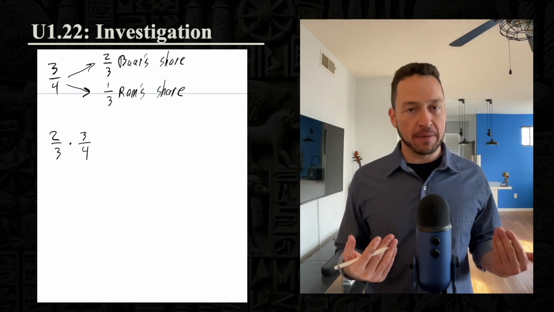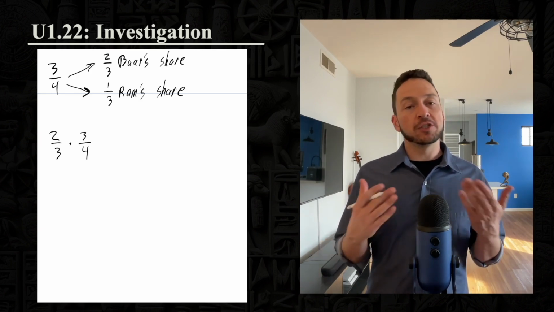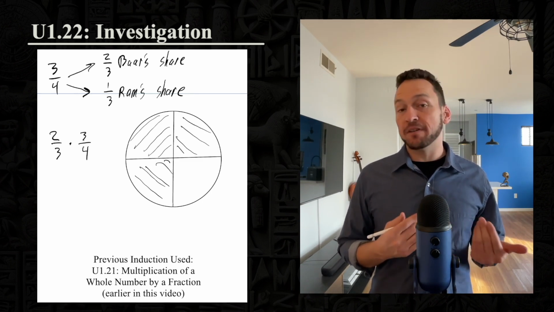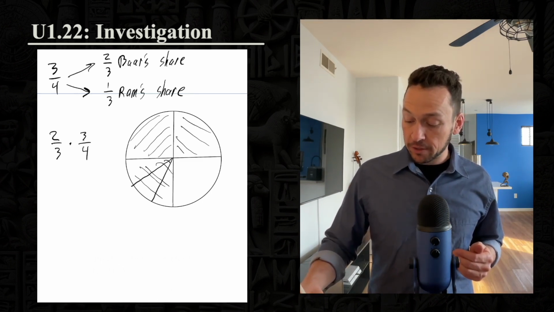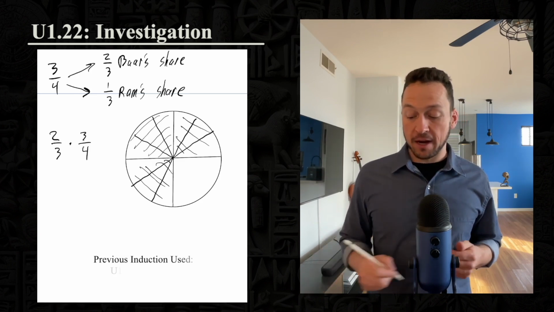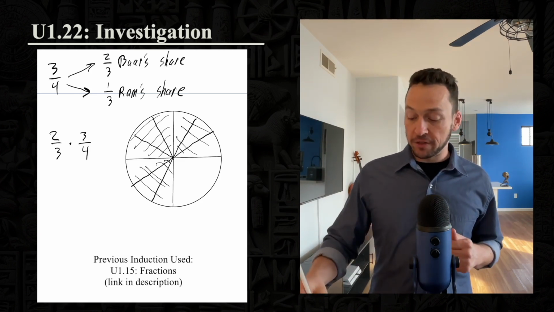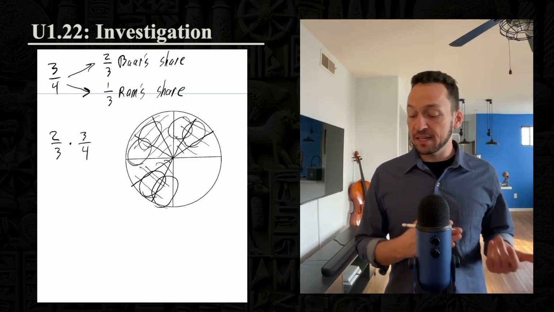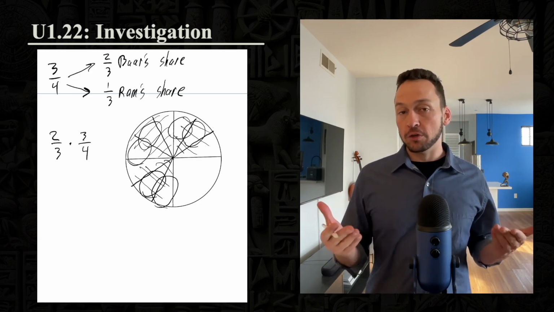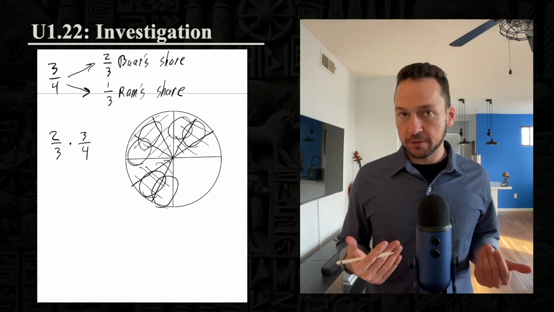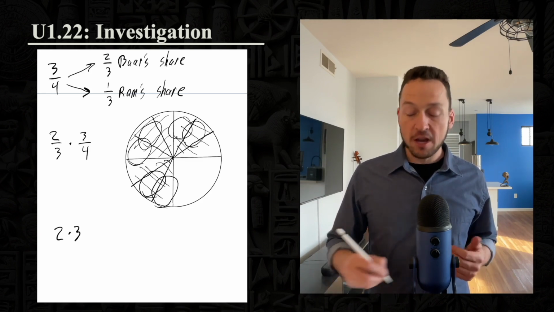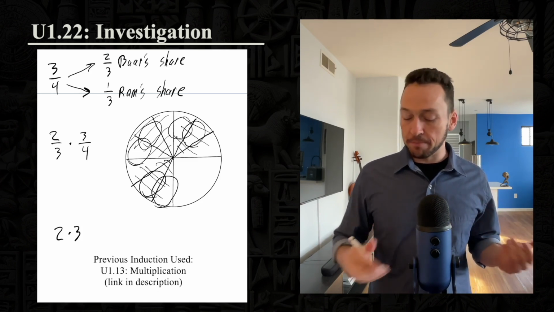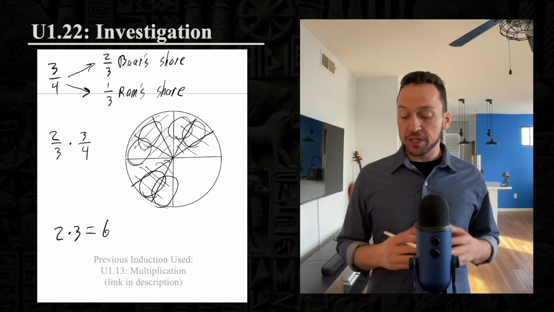He wants to find a general method for multiplying fractions. And so he's going to figure out 2/3 times 3/4. Now, just like last time, he's going to divide each of these fourths into 3 parts, since he gets 2 out of 3 shares. Now, he gets 2 of each of these 3 shares, so the part that's his looks like this. Notice how in each of the parts that got split up, he got 2 of the 3 subparts. He knows that the total number of parts he got was 2 times 3. Since there were 3 parts, for each of those parts, he got 2 subparts, which is 6. How large are each of these parts?